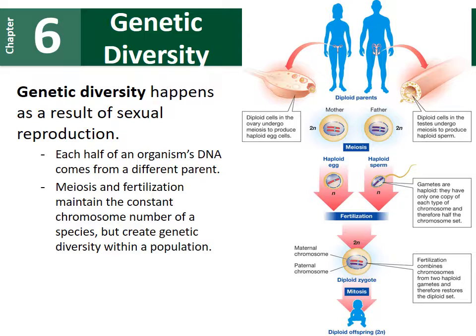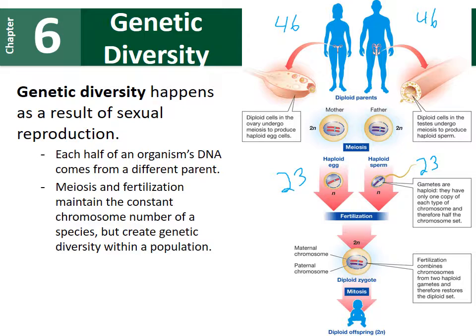Another big thing that I pointed out is that meiosis, because it cuts the chromosome number in half, allows our chromosome number to remain constant from one generation to the next. So remember that both parents have 46 chromosomes. During meiosis, that chromosome number is cut in half in those gametes.